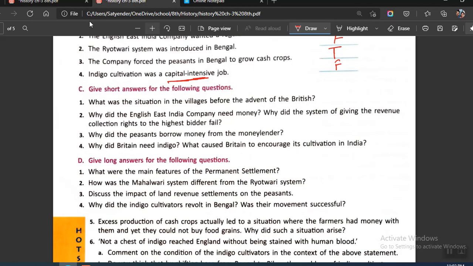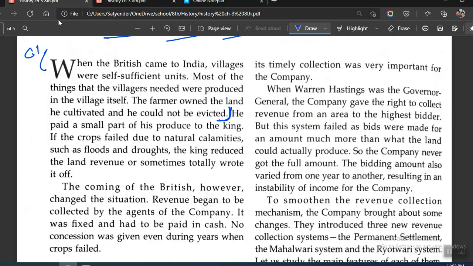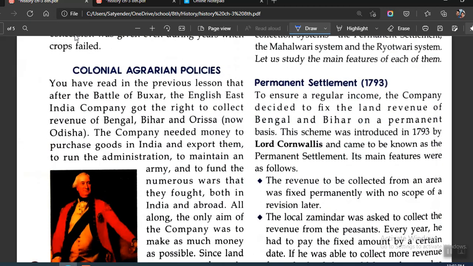Okay, moving on to C2, we have why did the English East India Company need money? Why did the system of giving the revenue collection right to the highest bidder fail? So there are basically two questions that we will be answering. First one says why did the company need money? So here is the answer.